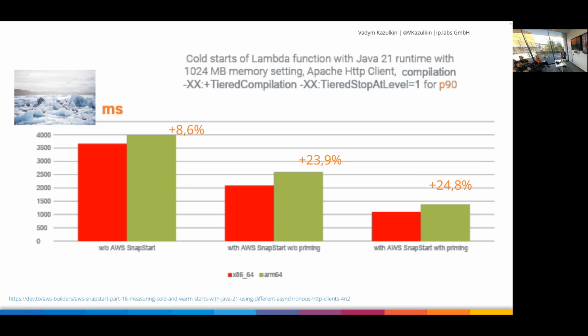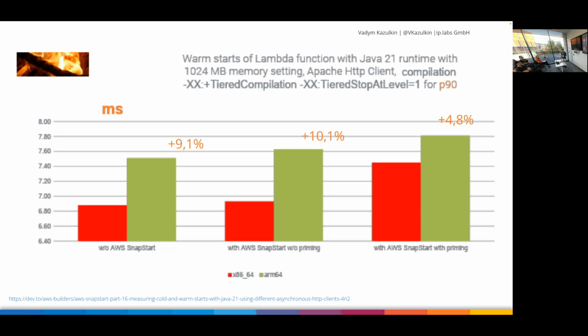For that use case, it may be different. The cold starts are bigger with ARM architecture. You see that's P90 between 8 and 24%. So 25% cheaper, but 25% slower. But that's the cold start. The warm starts are better. Yeah, so only up to 10% slower with ARM architecture.